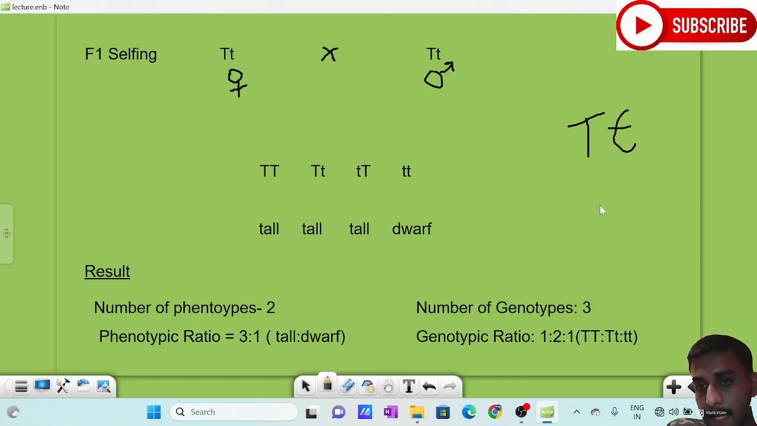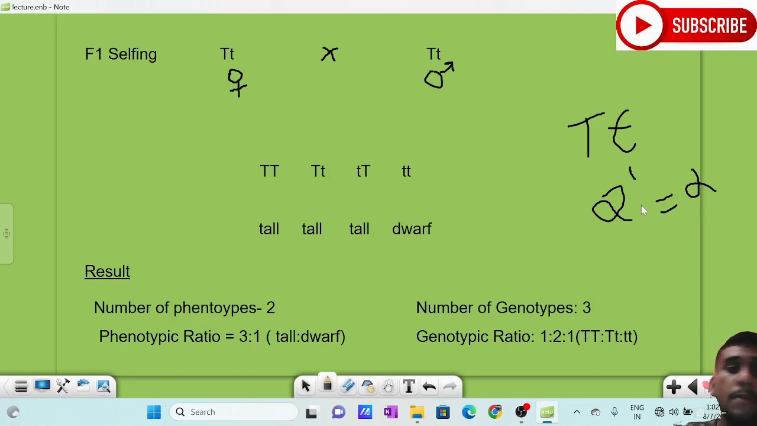Here it is heterozygous, Tt. I have said that 2 raised to n, where n is the number of heterozygous pairs. Here there is one heterozygous pair, so 2 raised to 1 is equal to 2. That means 2 types of gametes will be formed. What are the 2 types of gamete? Capital T and small t. Here also capital T and small t.